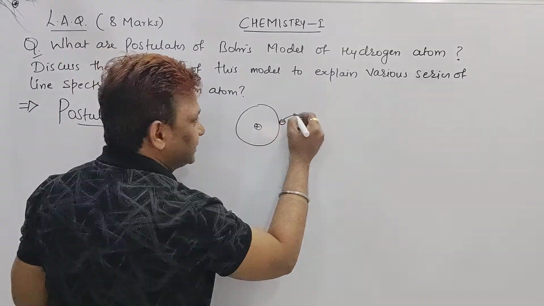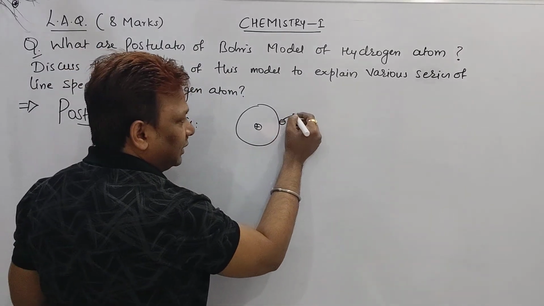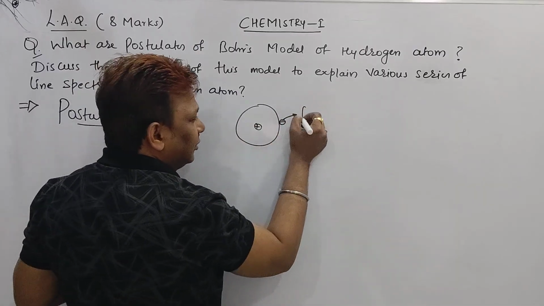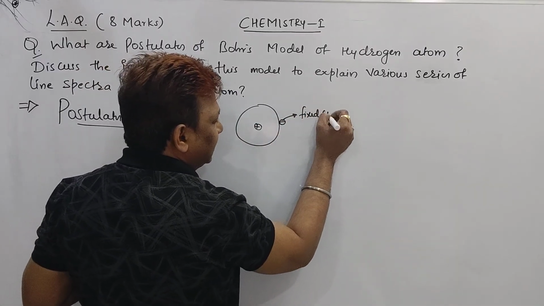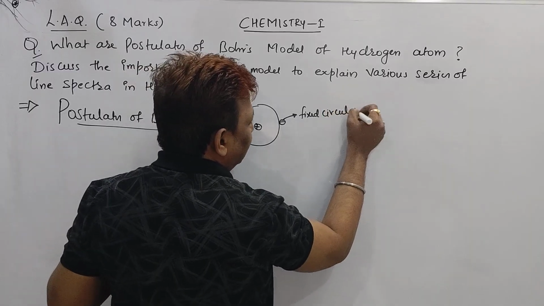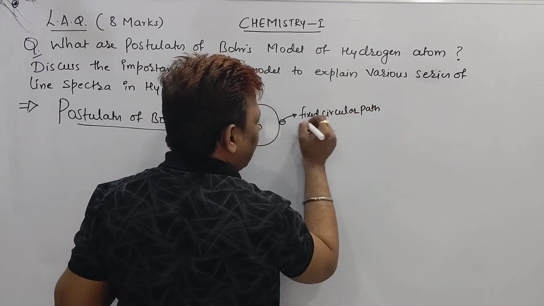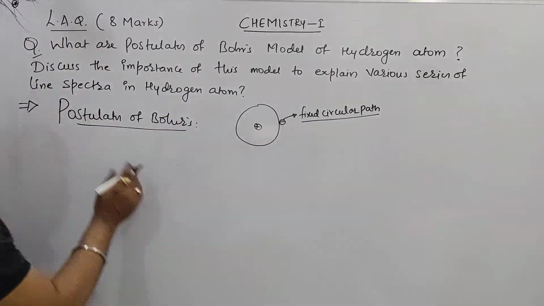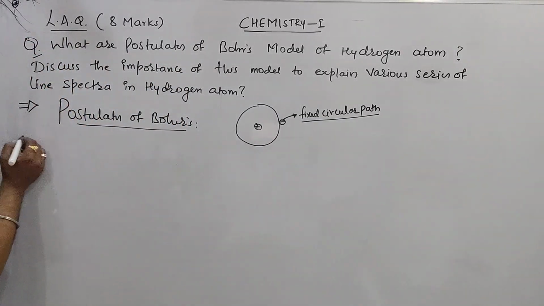See beta, this is point number 1. I am talking about the electron: the electron is revolving around the nucleus in a fixed circular path. If you write this fixed circular path as the first point, your point number 1 is covered. Let me tell you the postulates of Bohr. What is that? So point number 1.